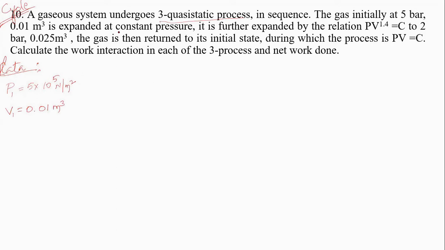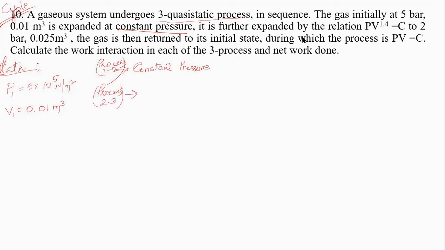It is expanded at constant pressure. That means the first process is a constant pressure process. That is process 1 to 2, a constant pressure process, where P1 is given and V1 is given. It is further expanded. That means the next process, that is 2 to 3,